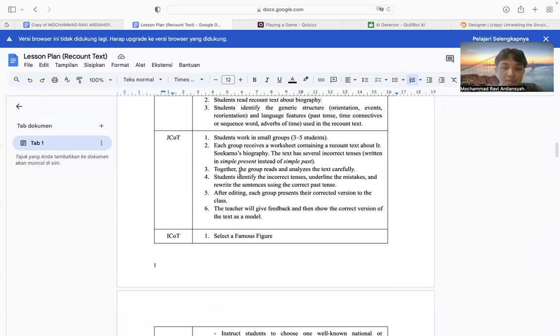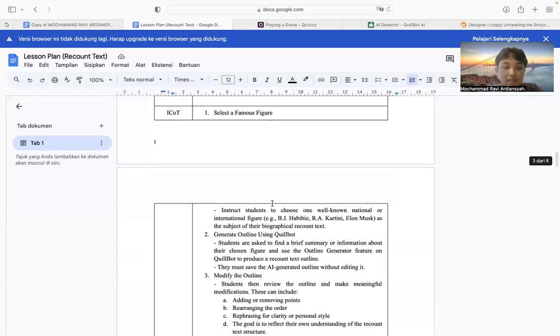This is our previous version. Why did I revise it? Because I think this was not using much AI or much technology, so it was kind of traditional. Since this is also group work, I want to make it more fun and more critical thinking to produce a text.